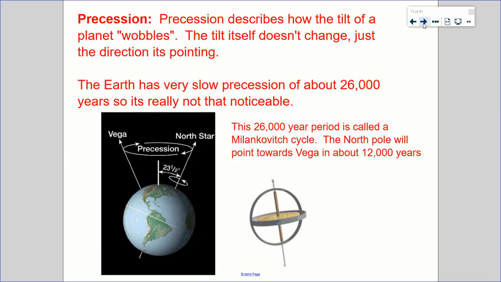One more thing I should mention is this concept of precession. Precession describes how the tilt of a planet wobbles. And our planet does actually wobble. It just takes about 26,000 years to do so. So we don't really notice that difference.